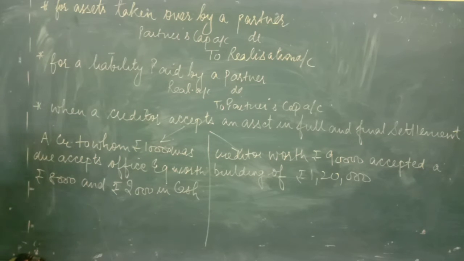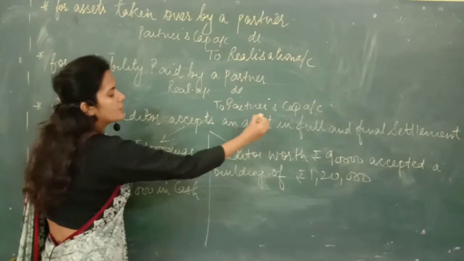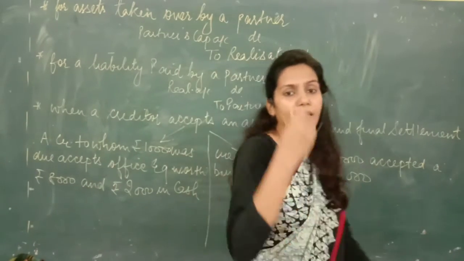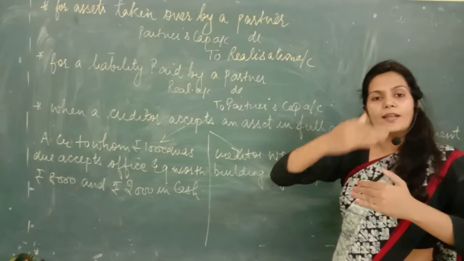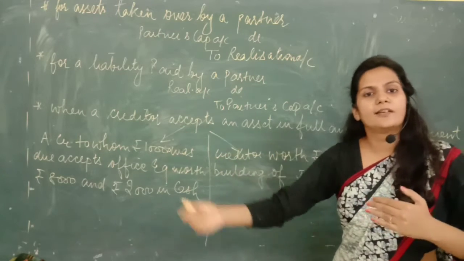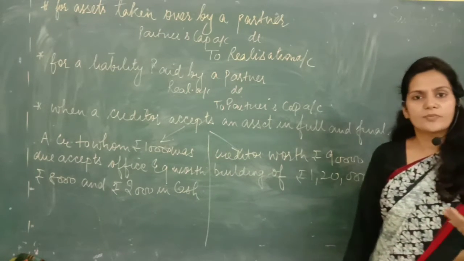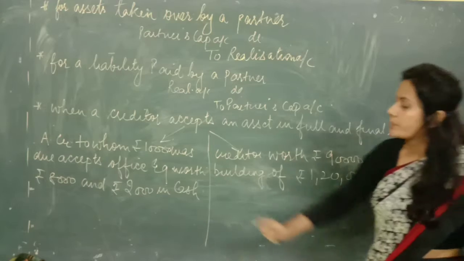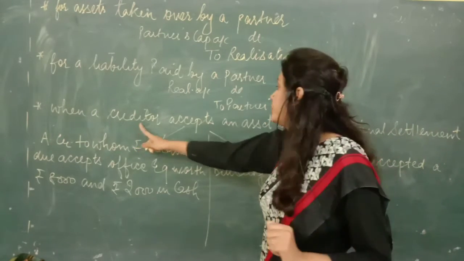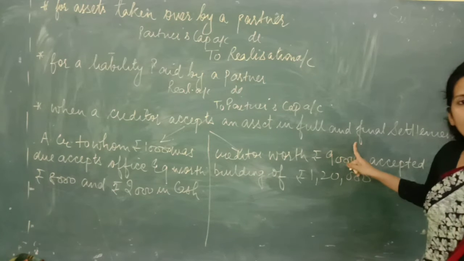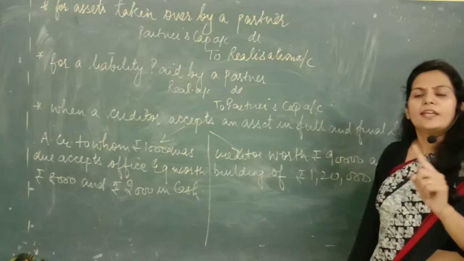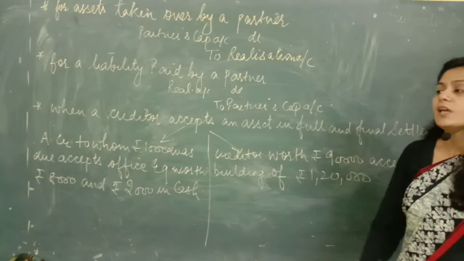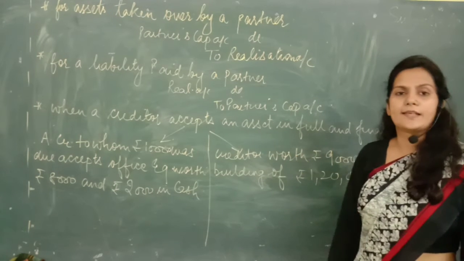Read the next transaction, that is, when a creditor accepts an asset in full settlement. You might have heard about the barter system of exchange. Barter system of exchange means when one asset is given in return for another asset. When you are getting something, an asset or a thing, and you are giving another thing for the same. So what is happening here? A creditor, meaning a liability for you, accepts an asset in full settlement. What he is saying is, okay fine, I'm not interested in taking money from you. In lieu of the money, give me an asset.